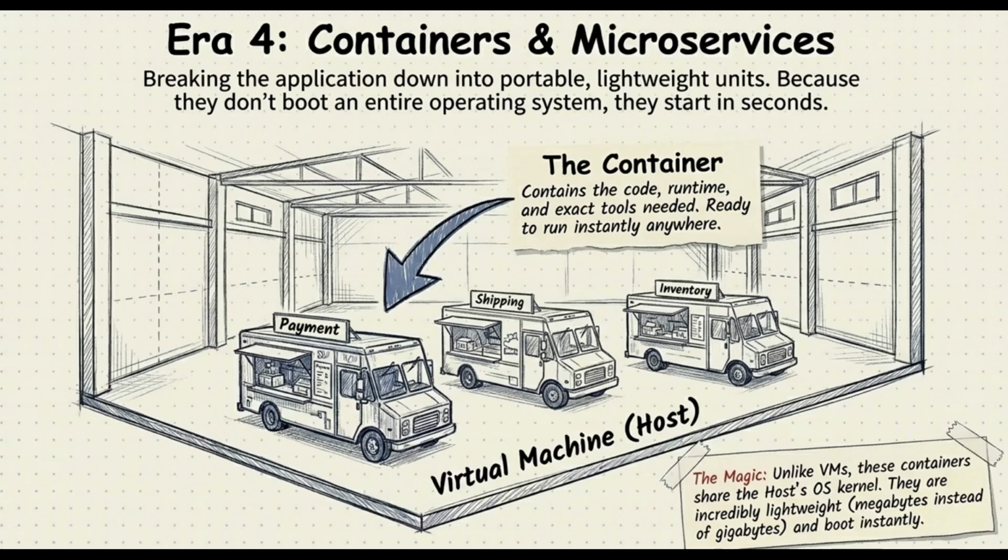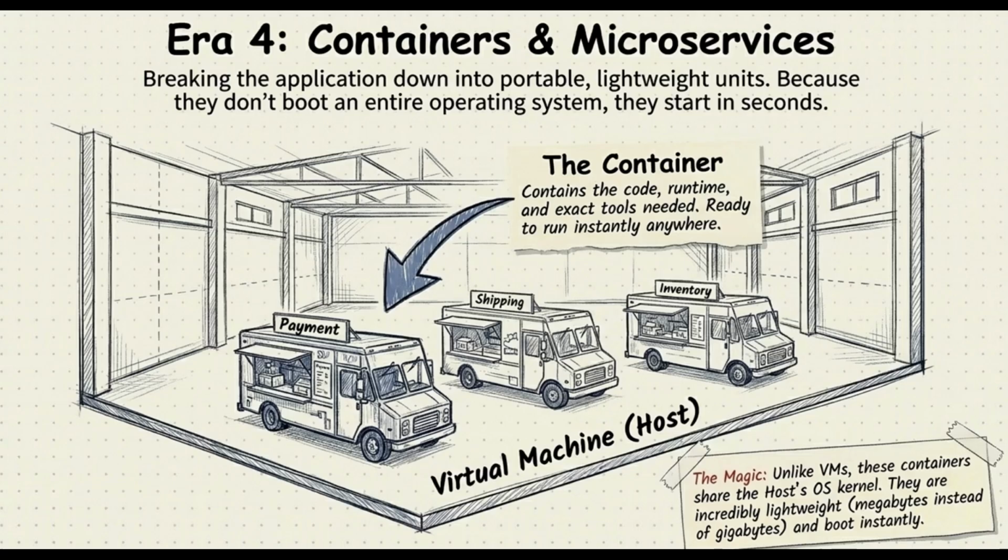A monolithic VM shares one network interface, but a container is an entirely isolated network sandbox. It literally has its own isolated virtual loopback interface and its own private IP address, completely walled off from the host server it lives on. It acts like a fully portable, self-sufficient food truck or a toolbox that runs identically no matter what environment you drop it into.